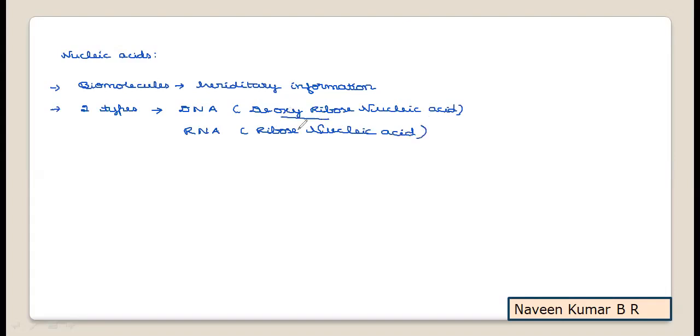So deoxyribose and ribose nucleic acid are considered as DNA and RNA.